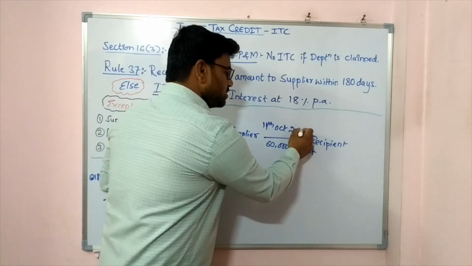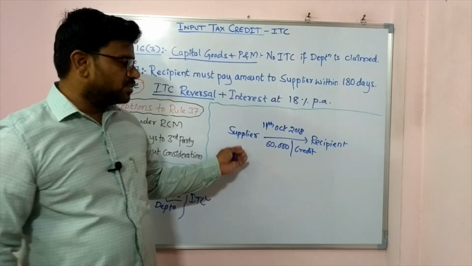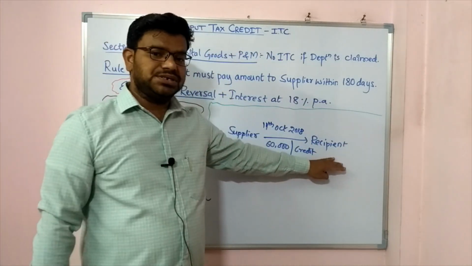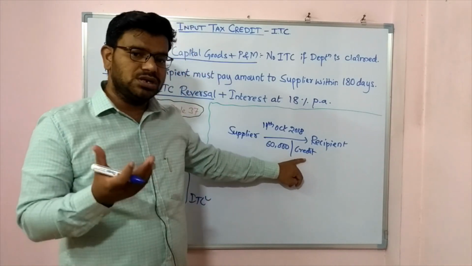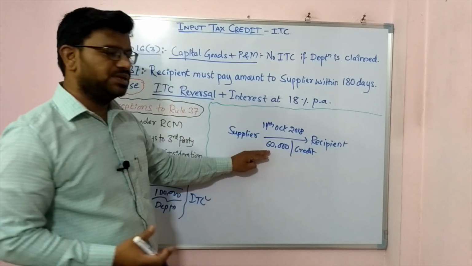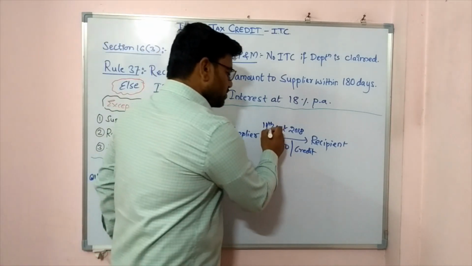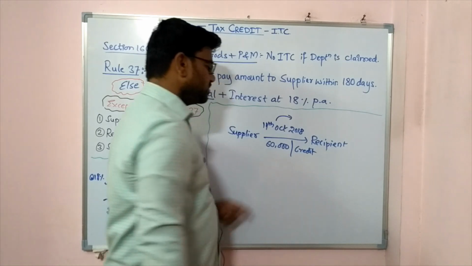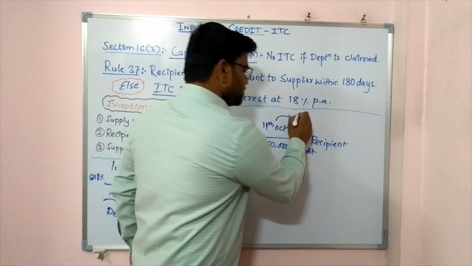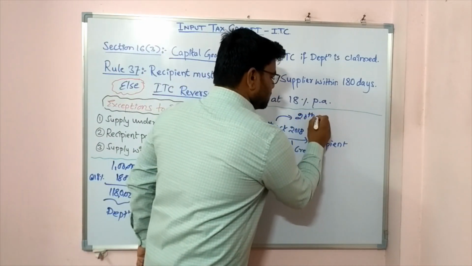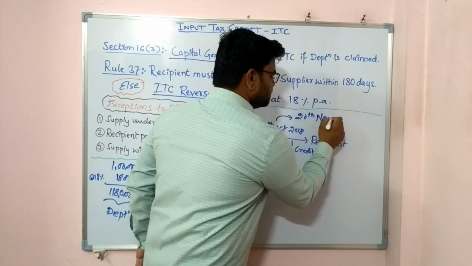On this date I have supplied goods to the recipient on credit basis. The total transaction value was 60,000 rupees on 11th October. Now in the month of November, when I am filing returns for the month of October, you know the date, 20th of next month will be the return filing date.